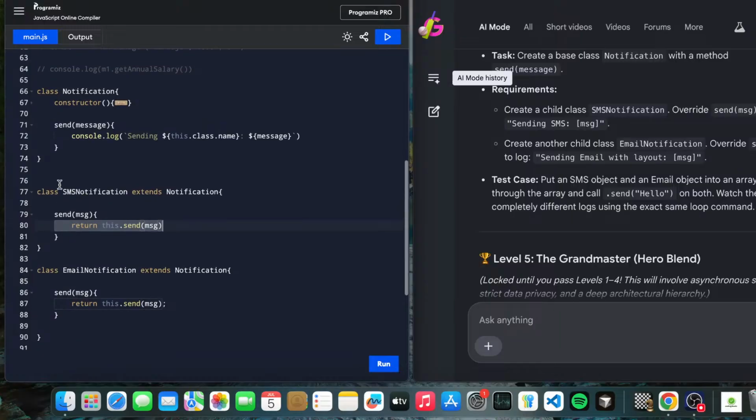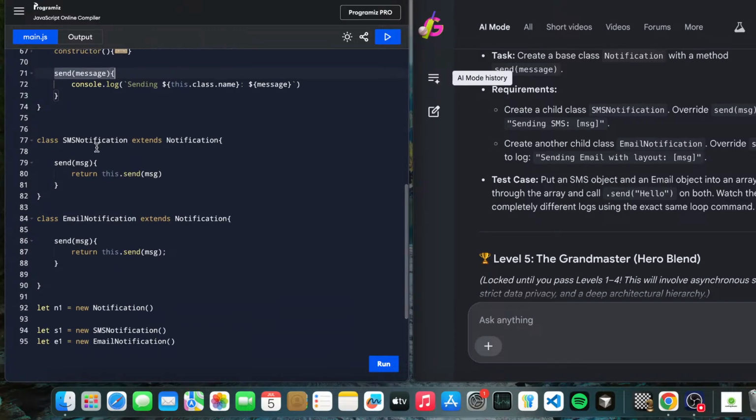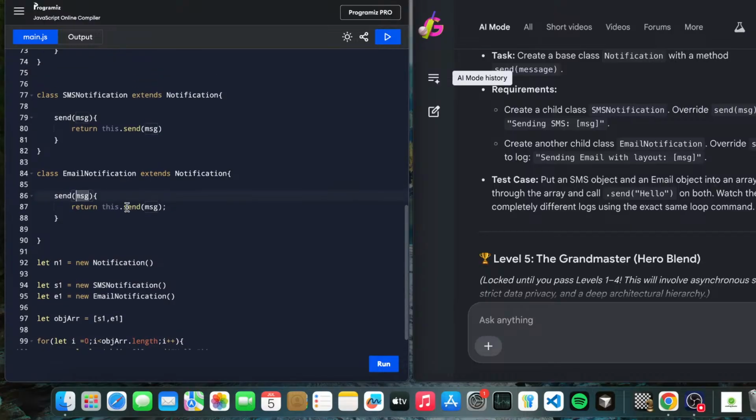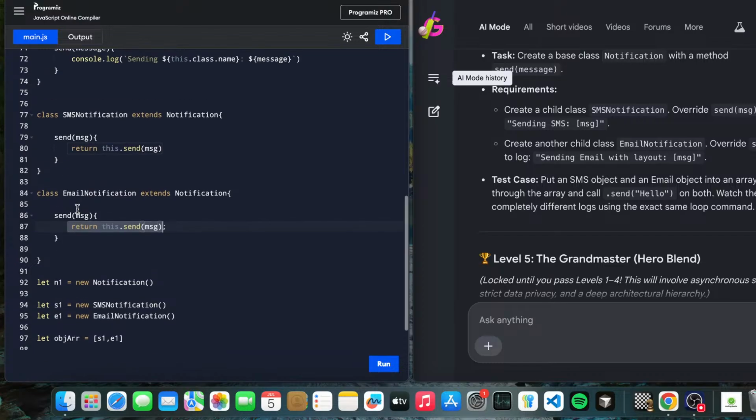What is happening here? We can see extends Notifications. So this is trying to call this.send, which means the parent class. This is a parent class and this parent class's send I want to use here. So I'm calling this.send message and this message is called here. It should return something when it is asked here. I'm passing this hello as a message, and this message is passed to this and it should return, which means here it should get a thing. Okay, let's just see.